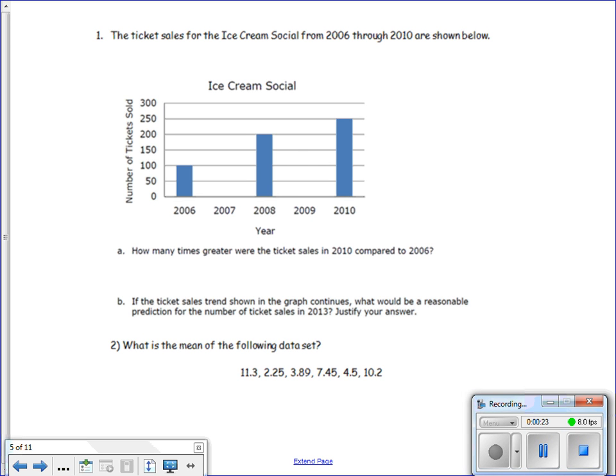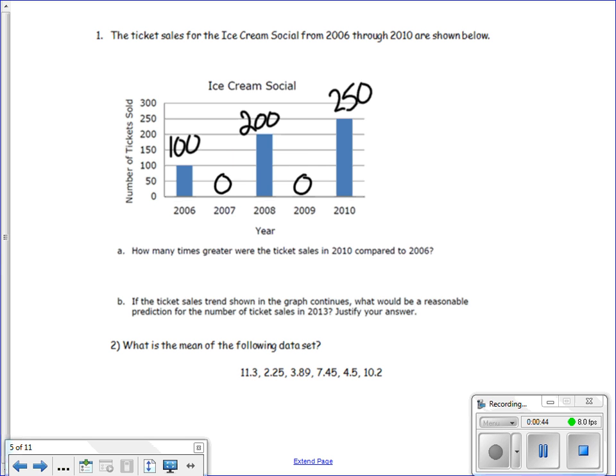First, we need to go through and label our bar graph. So in 2006, they sold 100 tickets. In 2007, they had 0 tickets sold. In 2008, they sold 200 tickets. In 2009, they had 0 tickets sold. And in 2010, they sold 250 tickets.